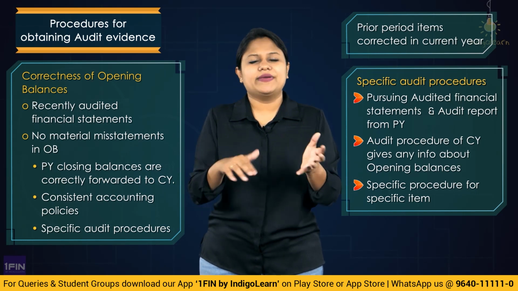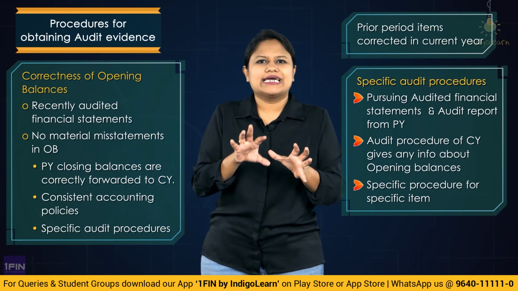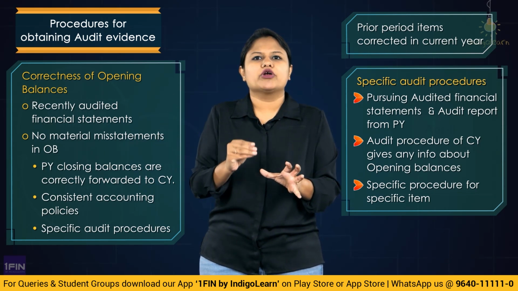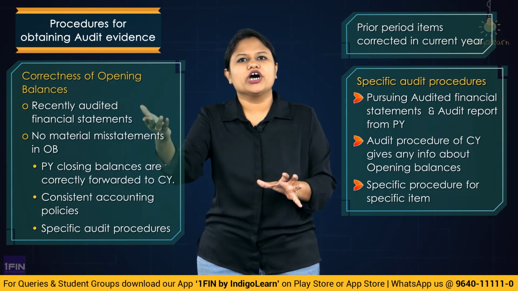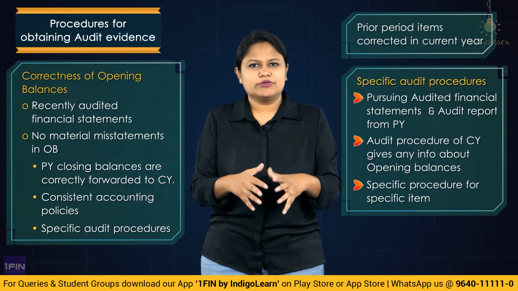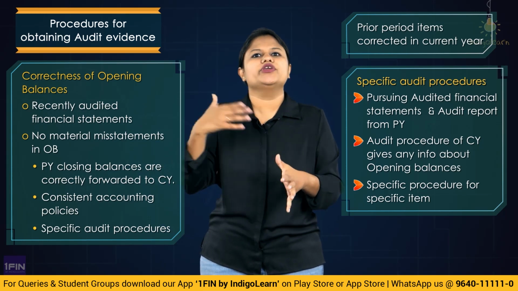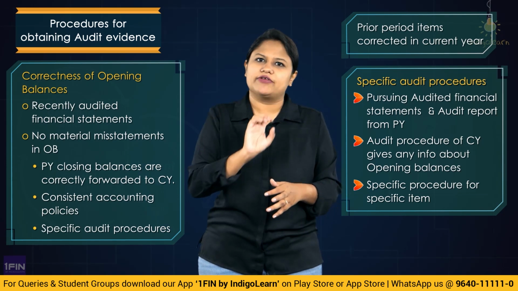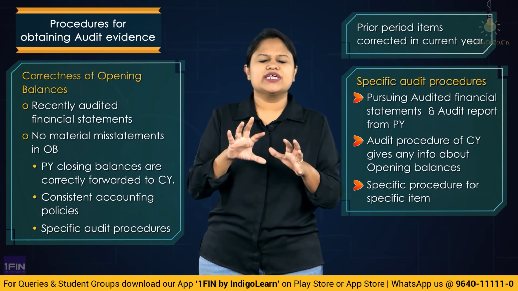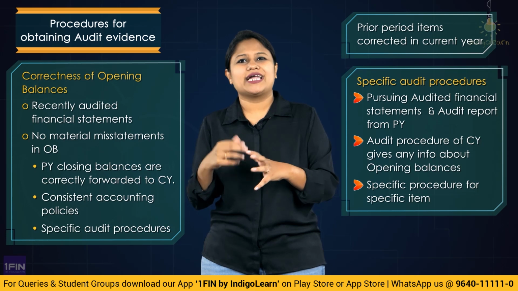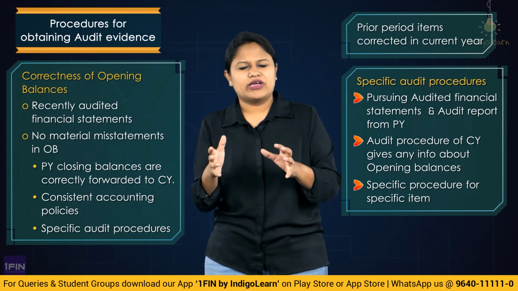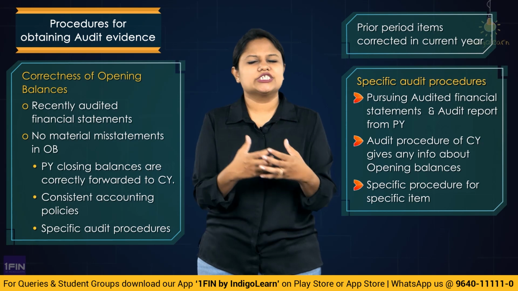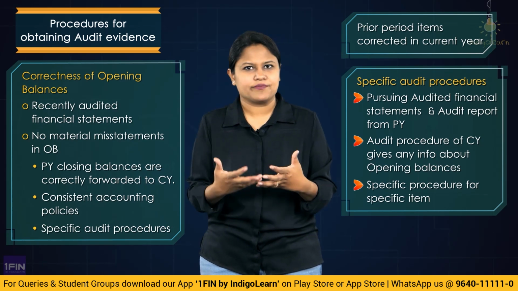What is that? Maybe external confirmation. You could directly contact the banker and obtain a confirmation from them regarding the opening balance of your balance with us. That means what liability this client owed at the beginning of the period. So this is a specific audit procedure that we are going to follow, correct? Usually this is for fixed assets and for long-term liabilities, where you are specifically going to adopt procedures to understand their existence, rights, obligations, valuation, etc. Correct?